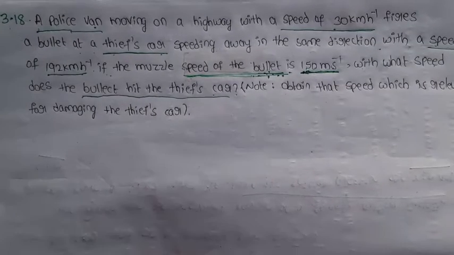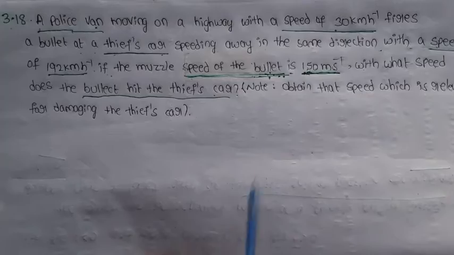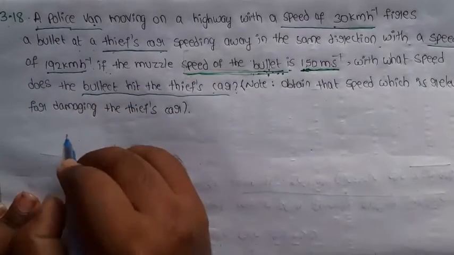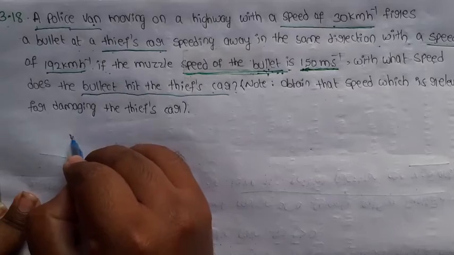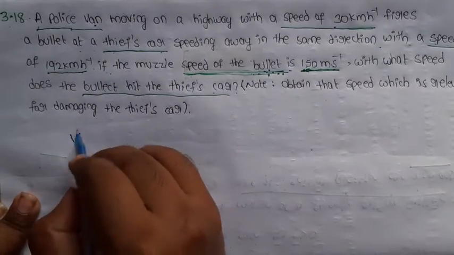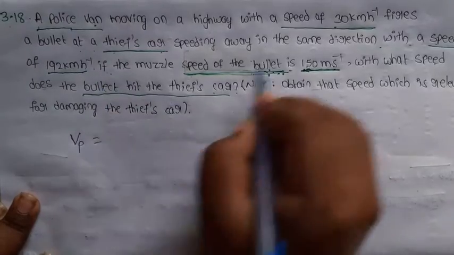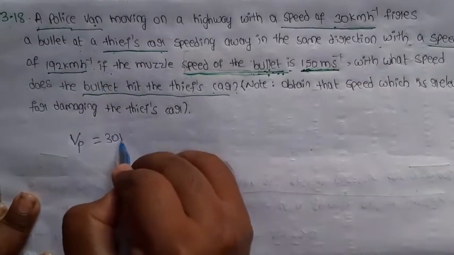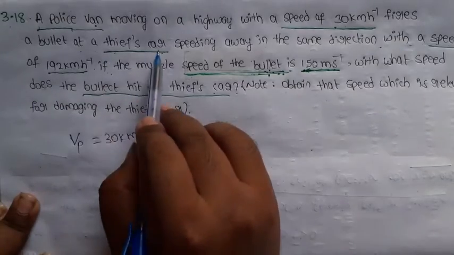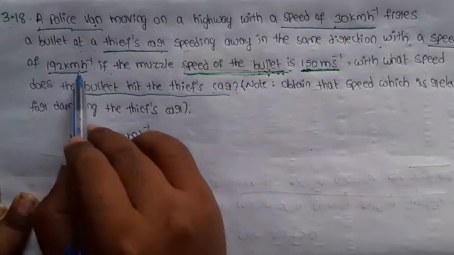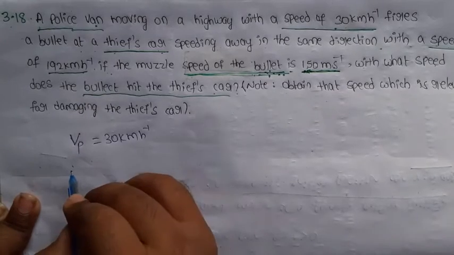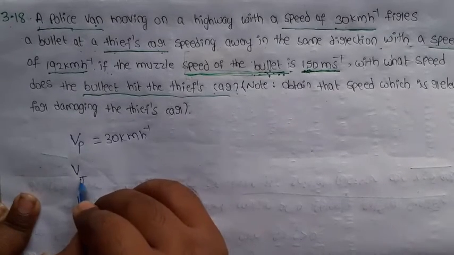First of all, note down the data. The police van speed is denoted by VP, that is 30 km per hour. Next, the thief car speed is 192 km per hour, denoted by VT.